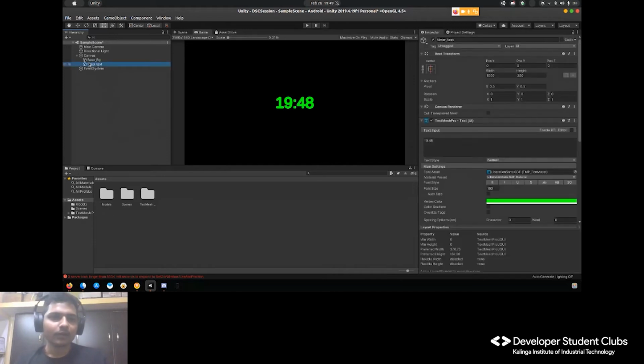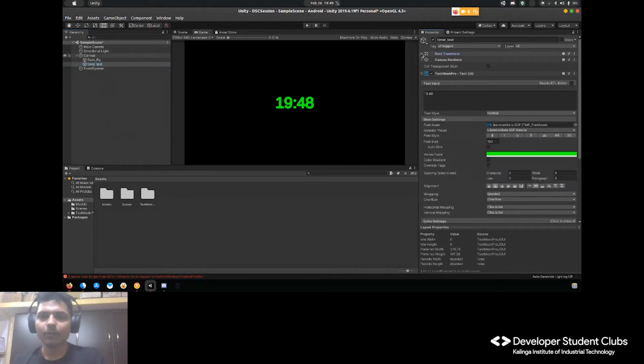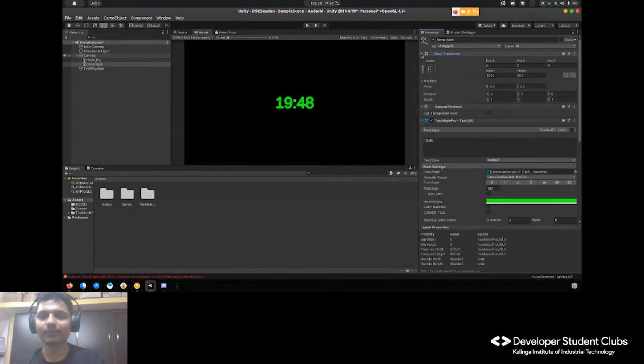Each and every game object consists of components. This is one component, which I am just opening and closing. This is another component. This is another component. So what we will do using scripting is we will try to access this component and change an attribute of that component. You might be understanding a little bit now. Through the script we will access this component and we will change the attribute. If we access it, the attribute will get changed.